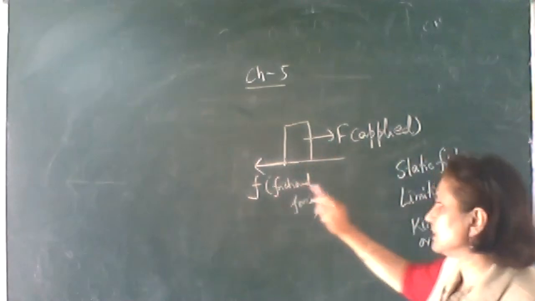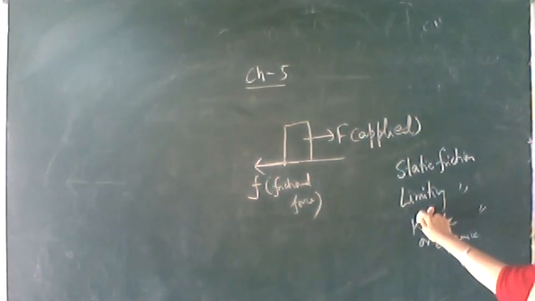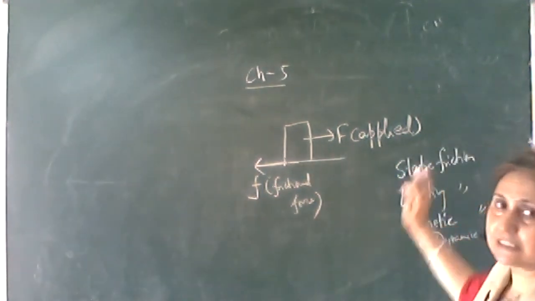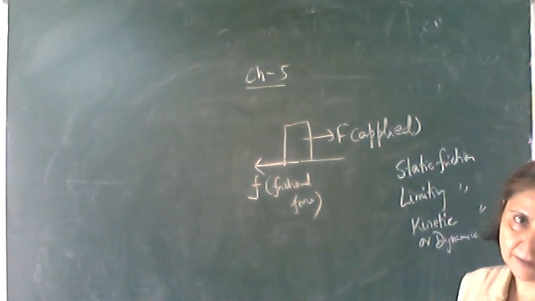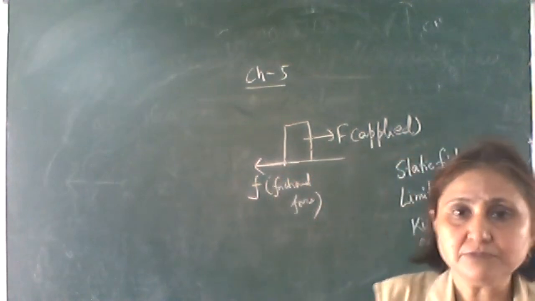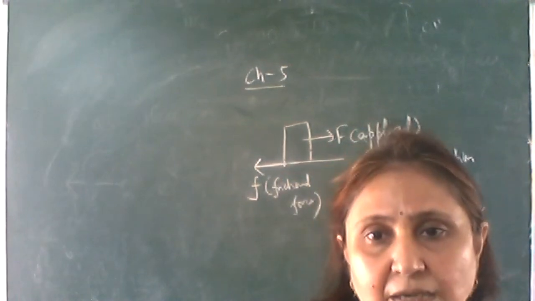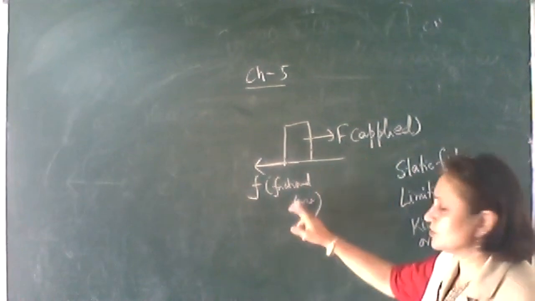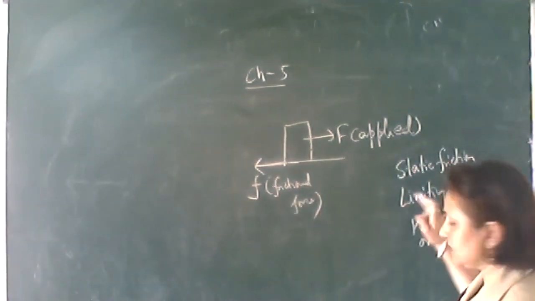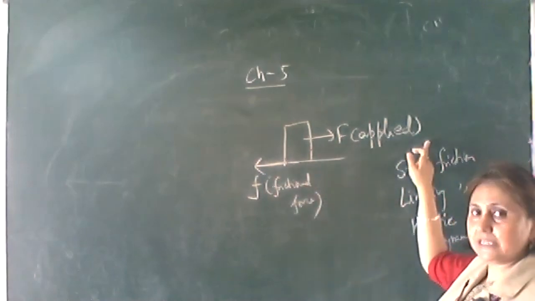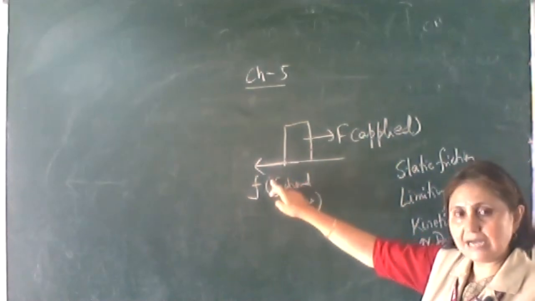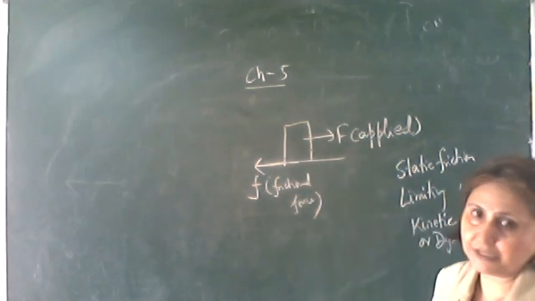Then the opposing force is called the limiting frictional force, when the body just moves on the other surface. So limiting frictional force is the maximum value of the static frictional force. And once the body comes into motion, the opposing force becomes constant. Then we call it kinetic or dynamic friction, which will be less than the limiting friction. Why? Because now the motion has started along this direction, it means this force should be greater. So the kinetic frictional force will be less than the limiting frictional force.